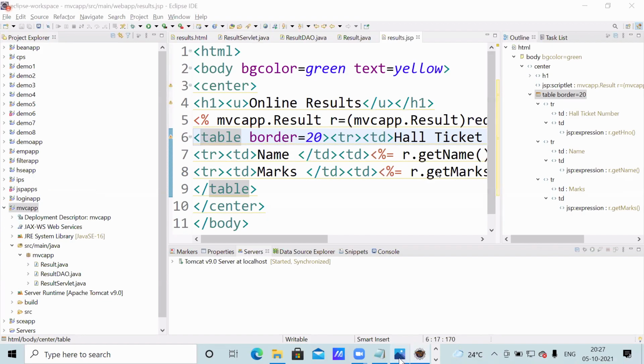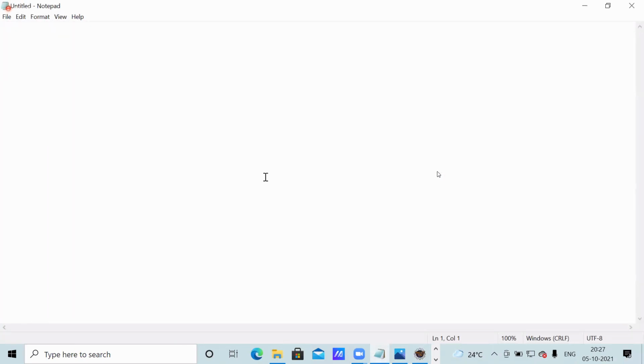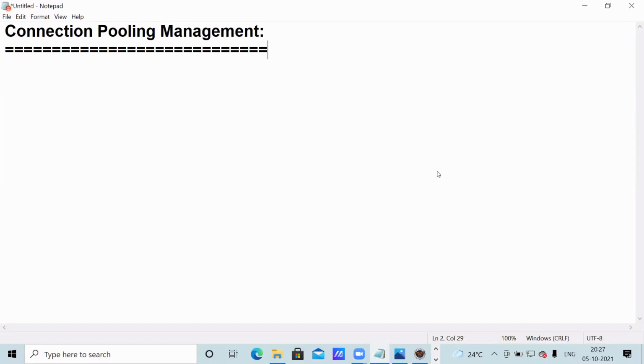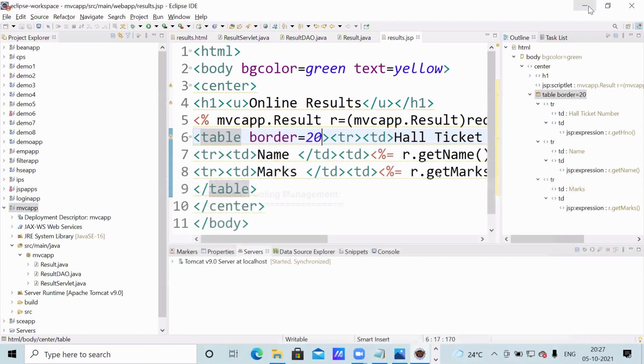Next, two more concepts. One is connection pooling management. Next one, reflection. Now, the next concept, connection pooling management. You studied many programs, many types. Why do we need connection pooling? I'll explain.